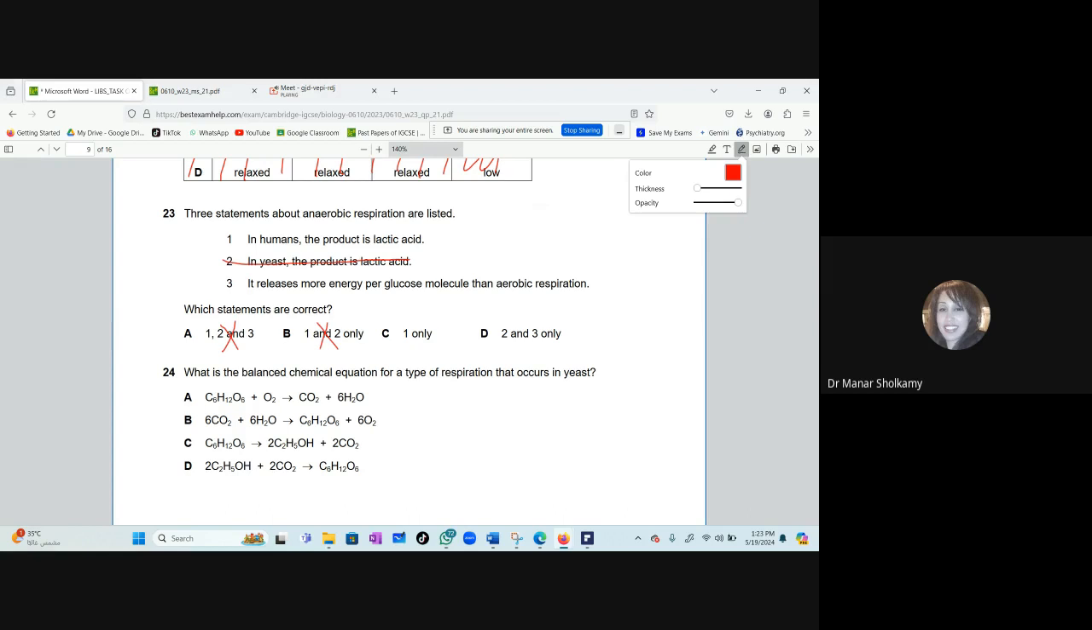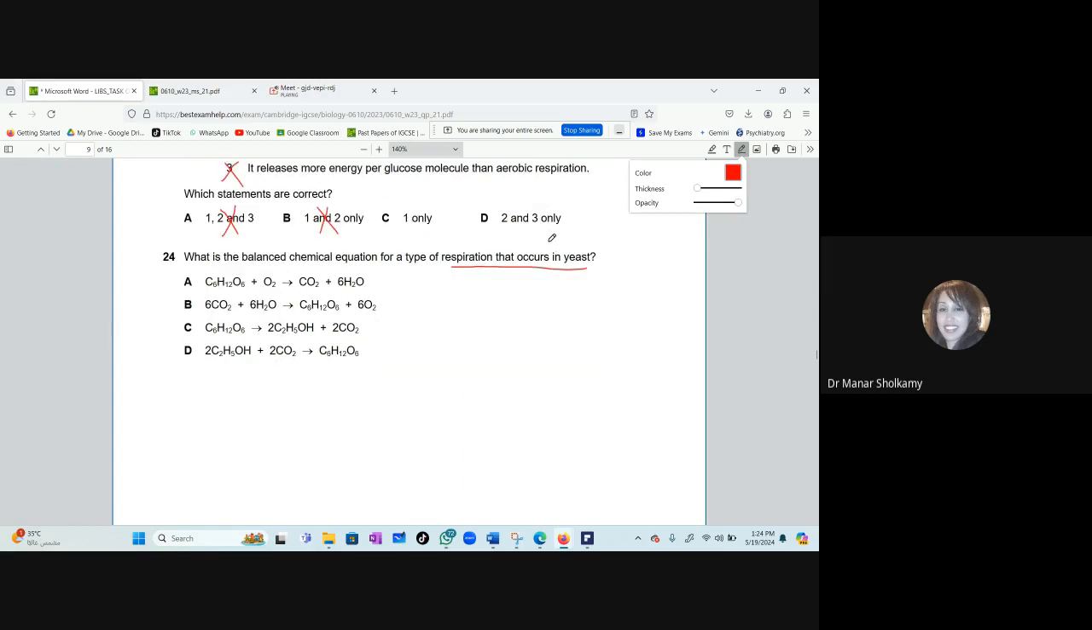In humans, the product is lactic acid, correct. It releases more energy per glucose molecule than aerobic respiration. No, aerobic respiration produces more energy. So 3 is wrong. 24. What is the balanced chemical equation for a type of respiration that occurs in yeast? Can you choose A, B, C, or D? C. Let me see. This is glucose broken down into alcohol and carbon dioxide, and it is balanced, correct.